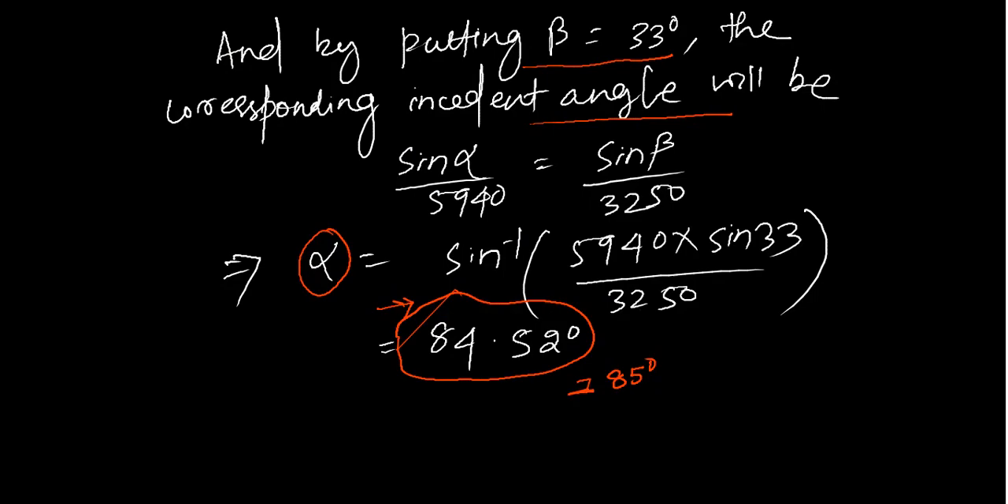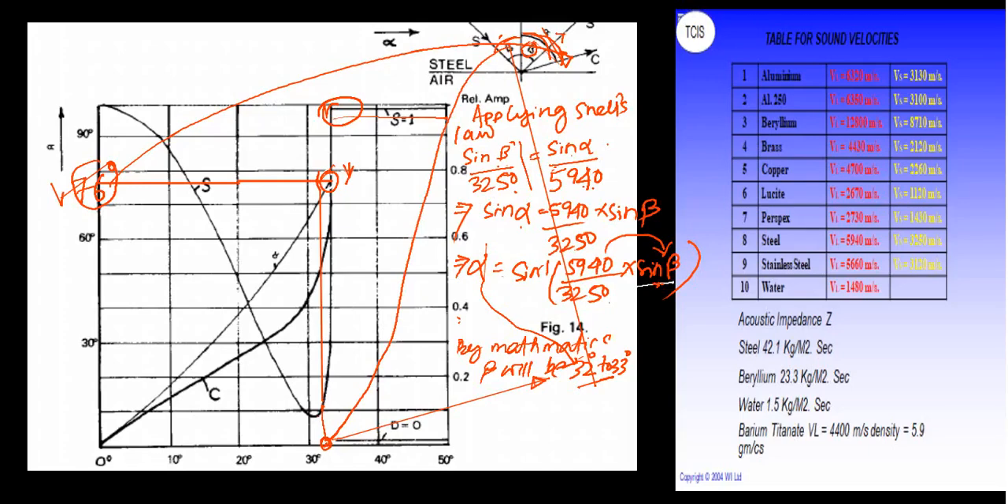If similar things we calculate for incoming shear wave, then the same situation will happen, and here we have to take the 3250 as our, I will do one thing, I will erase all these things.